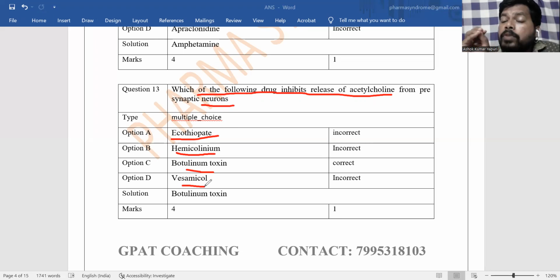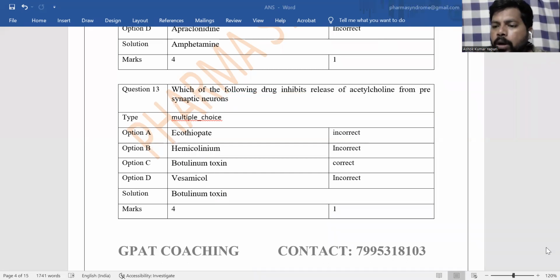Vesamicol is the drug that prevents acetylcholine from being stored in synaptic vesicles. And the answer here is botulinum toxin. So botulinum toxin is from the Clostridium botulinum organism. This inhibits release of acetylcholine from the presynaptic neuron to the postsynaptic neuron.